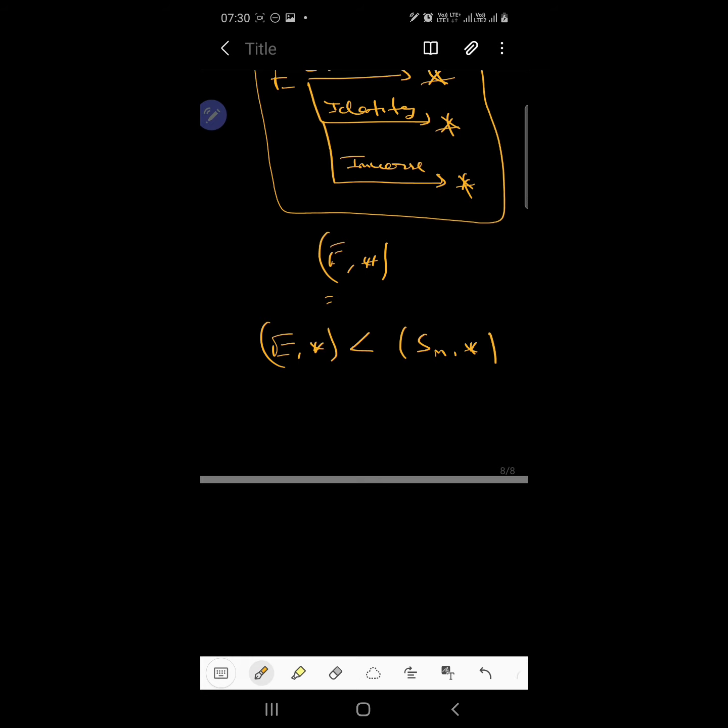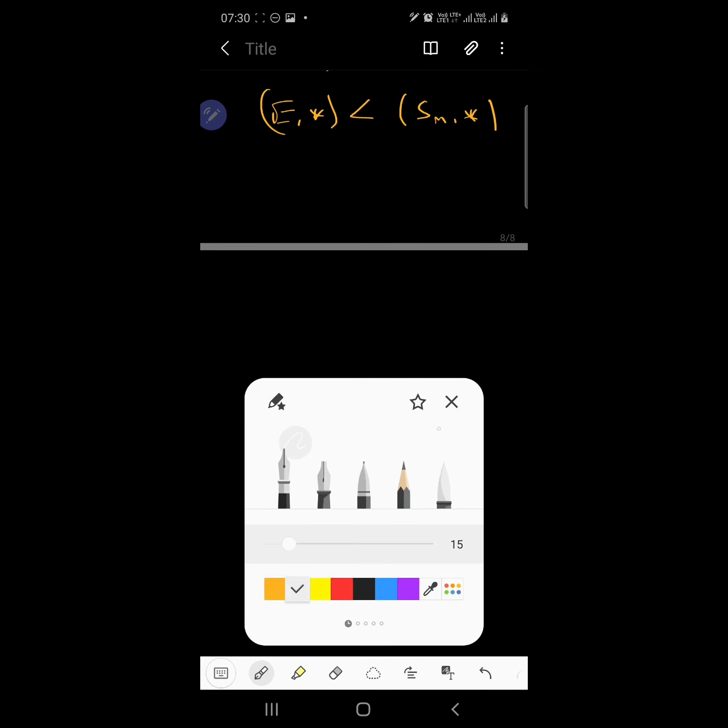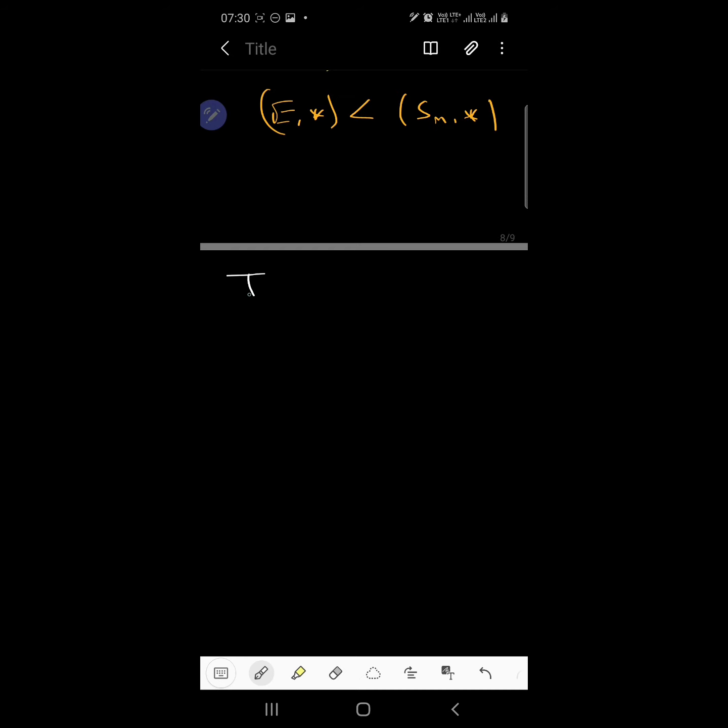Okay. So next we will be talking about theorems related to subgroups. Okay. So let us start with theorems.